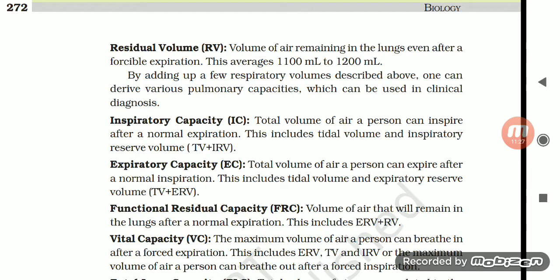Expiratory capacity, or EC: total volume of air a person can expire after a normal inspiration. This includes tidal volume and expiratory reserve volume. The initials are TV plus ERV.